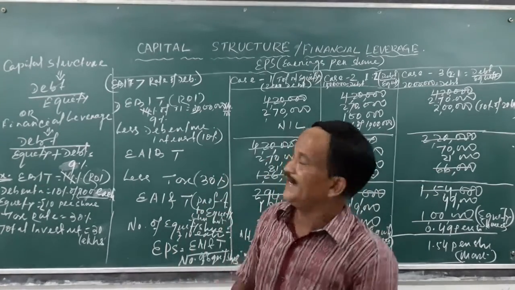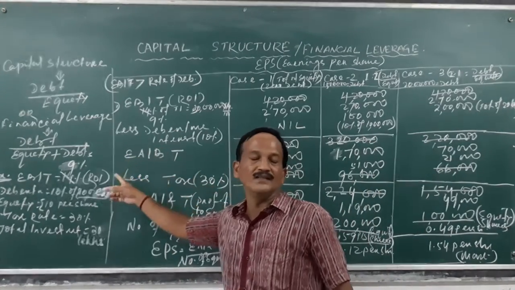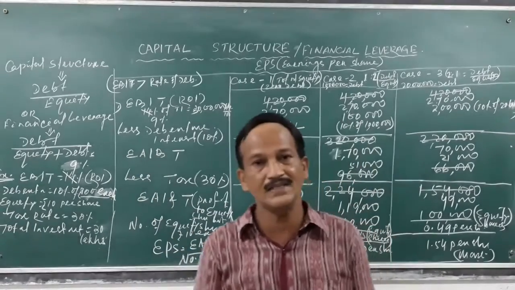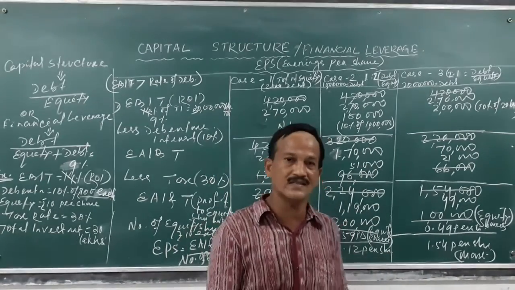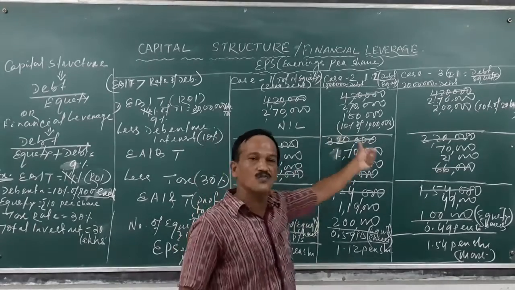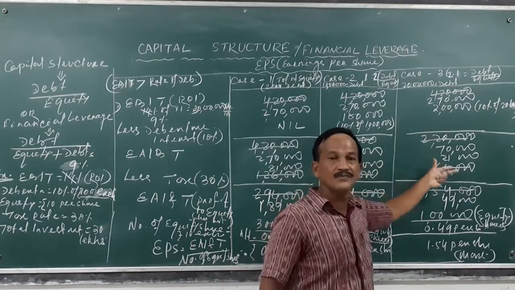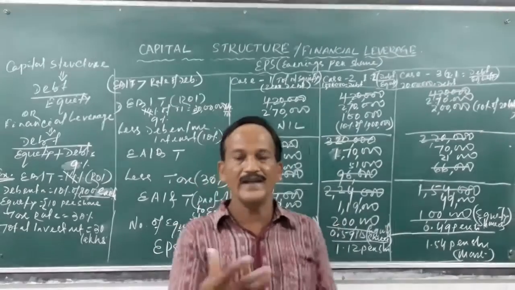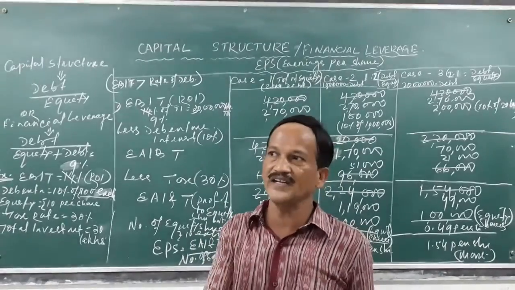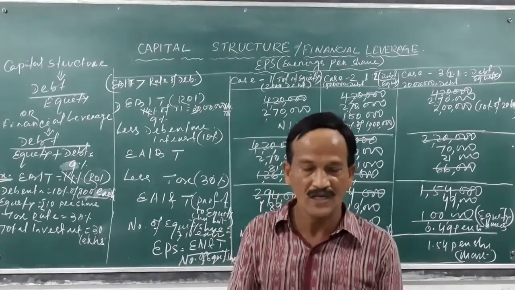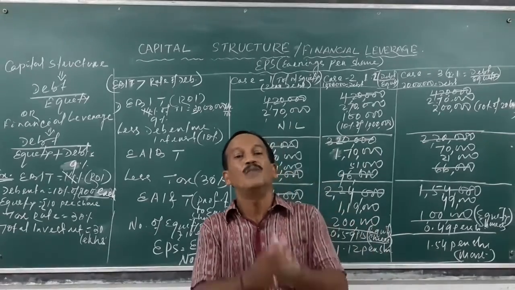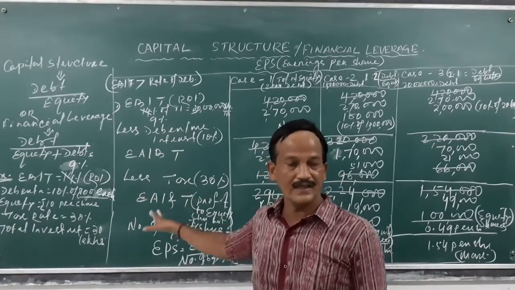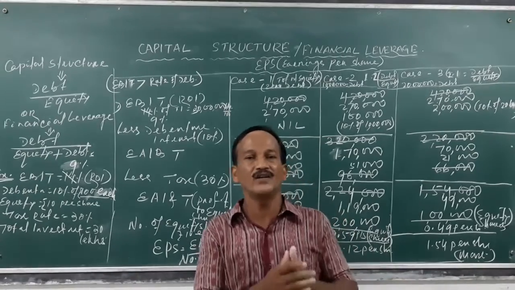When the return on investment, or the earnings before interest and tax rate, is more than the debenture interest, then you have to choose more debt funds instead of more equity funds, because more debt funds will help you earn maximum advantages of trading on equity for the equity shareholders, provided your market rate of debentures is less than your rate of return on investment.